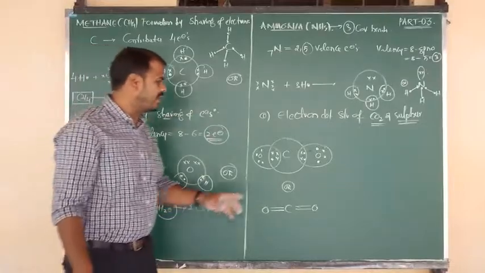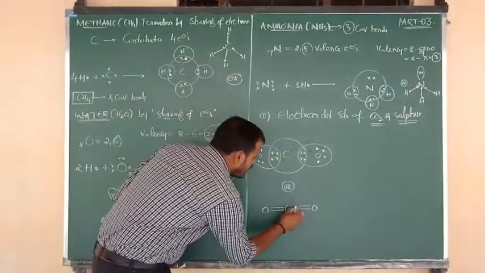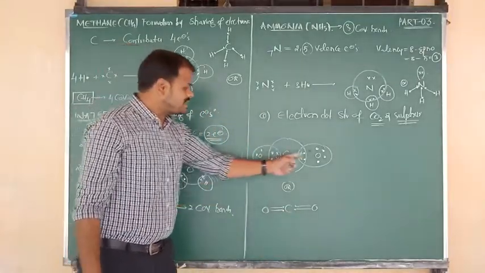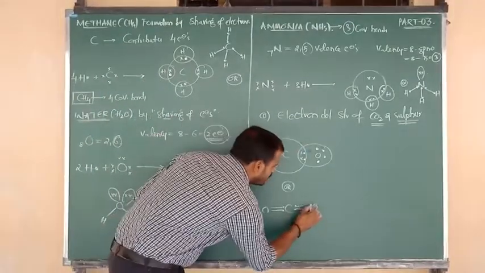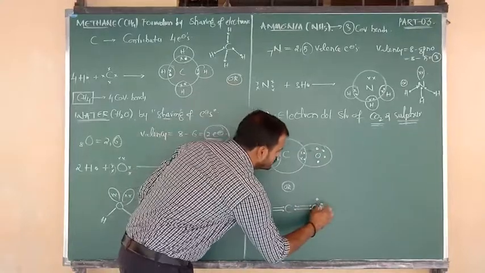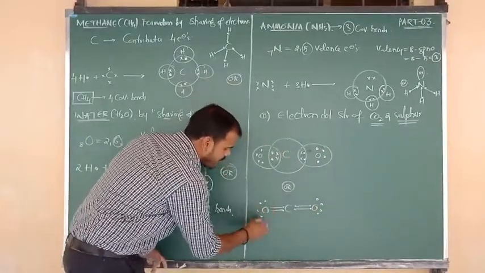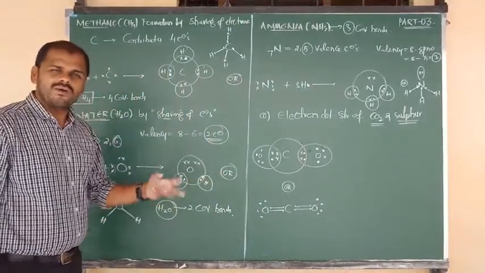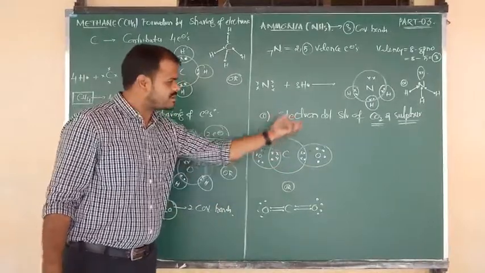But listen carefully. Carbon contributes its 4 electrons: 1, 2, 3, 4. Oxygen has a total of 6 electrons. Out of 6, 2 are contributed, remaining 4: 1, 2, 3, 4. Here also the same thing: 1, 2, 3, 4. 4 unshared and 2 shared. This is your structure showing the formation of covalent bonds. And also we can say this is the electron dot structure of the CO2 molecule.